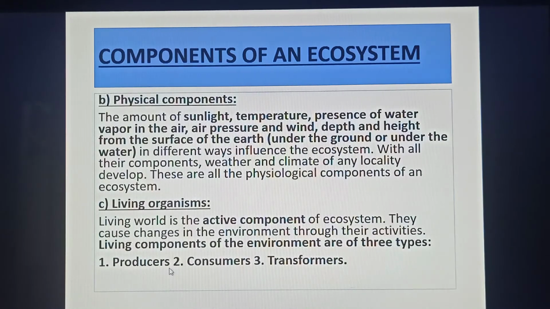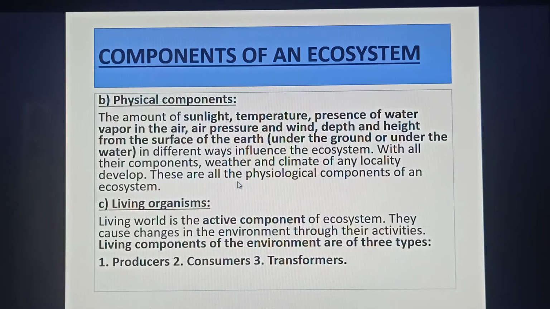The physical components of an ecosystem: the amount of sunlight, temperature, presence of water vapor, air pressure, and wind, depth or height from the surface of the earth, under the ground or under the water, in different ways influence the ecosystem. With all their components, weather and climate of any locality develop. These are all the physical components of an ecosystem.